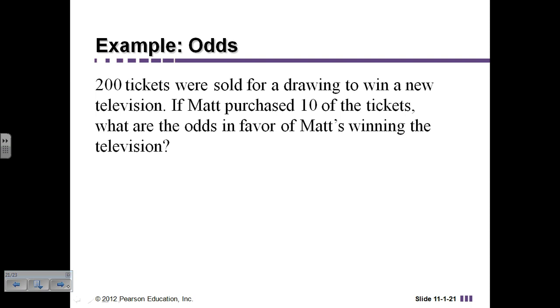So let's look at this. If there were 200 tickets sold in a drawing to win a new television, and Matt purchased 10 of those tickets, what are the odds of him winning the TV? He has 10 chances to win, but he has 190 chances to lose. When we're trying to figure out the favorable versus unfavorable, 10 is the favorable event. In other words, he wins. But there are still 190 tickets out there that he didn't buy that would mean that he would lose, and those are the unfavorable events.